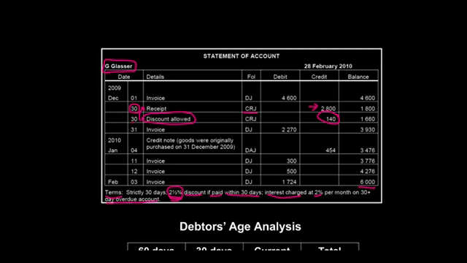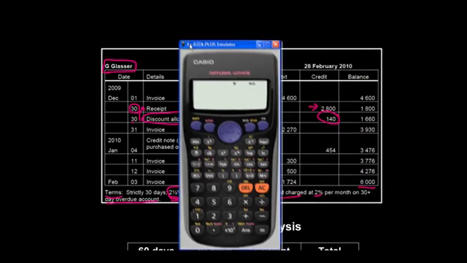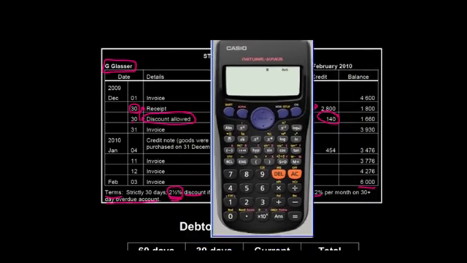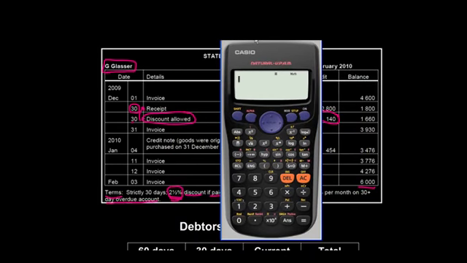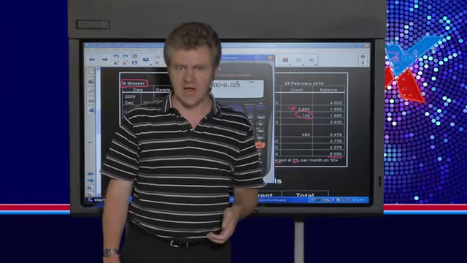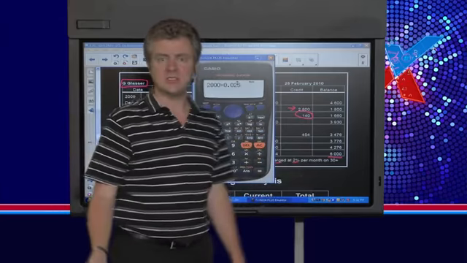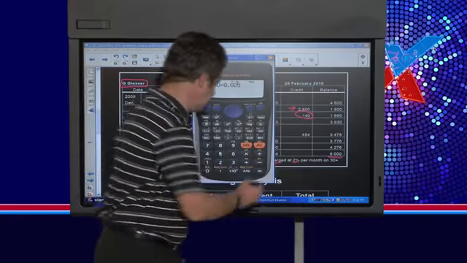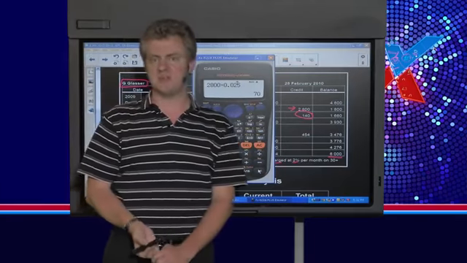What we now do to check whether the terms have been correctly applied is we grab our calculator and we check to see, we know that it should have been 2.5%. I've circled that figure over there. 2.5% should be the discount. So what we should do is we should work out 2.5% of 2,800. So 2,800 is the amount that the debtor paid, and it's times 0.025. 0.025 is 2.5%. You can also times by 2.5 over 100 if you want to. And we're going to check whether the answer is the 140 Rand that we gave the debtor in discount. But look, it's only 70 Rand.